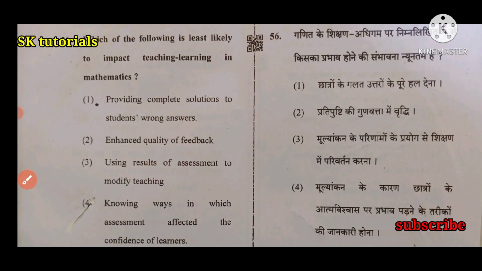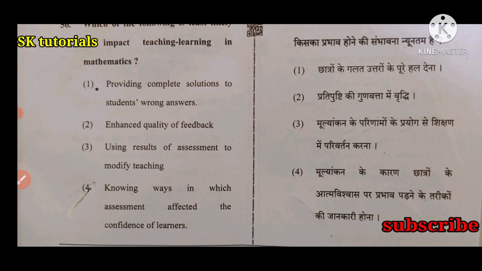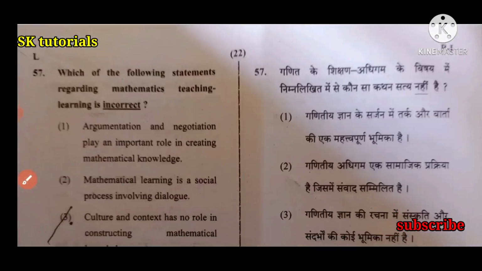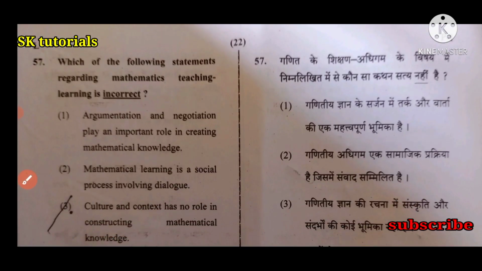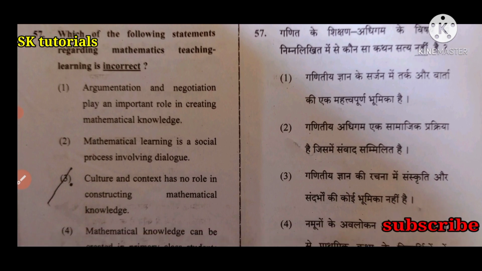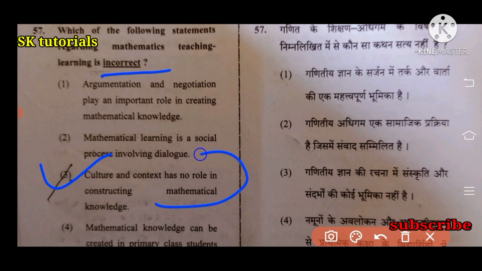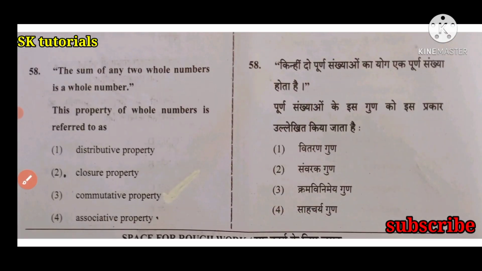Next question. Which of the following is least likely to impact teaching learning in mathematics? Option 1. Providing complete solutions to students' wrong answers. Next question. Which of the following statements regarding mathematics teaching learning is incorrect? Right answer is option 3. Culture and context have no role in constructing mathematics knowledge.